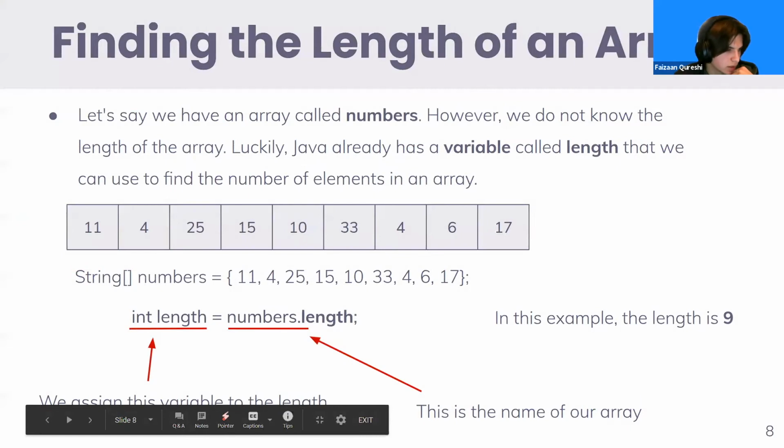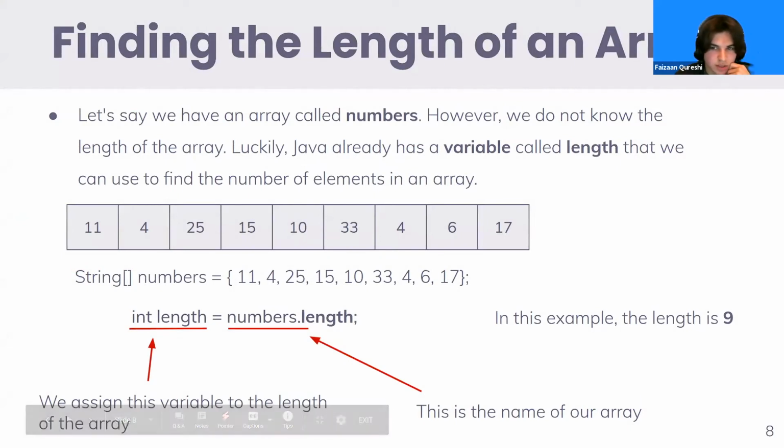Okay, so finding the length of an array is very easy because thankfully Java has given us a variable that allows us to find the length of an array. So the length of the array is just how many elements are in the array. So for example, let's just count the amount of elements. We have 1, 2, 3, 4, 5, 6, 7, 8, 9.